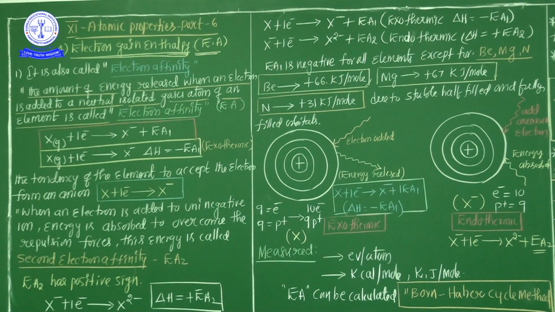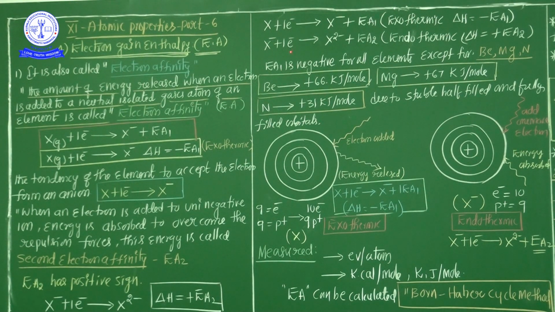Now see here. This is the neutral atom. One electron is accepted and it is converted into a uni-negative ion. That released energy is called EA1, first electron affinity. It is an exothermic reaction, and the sign is negative.